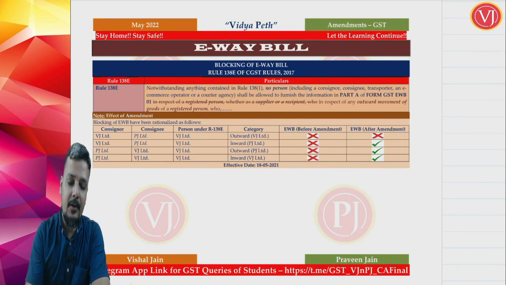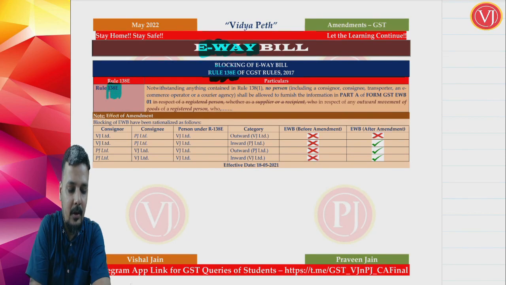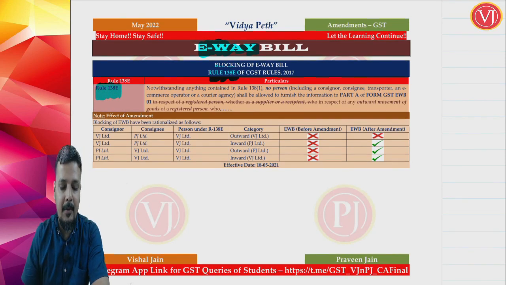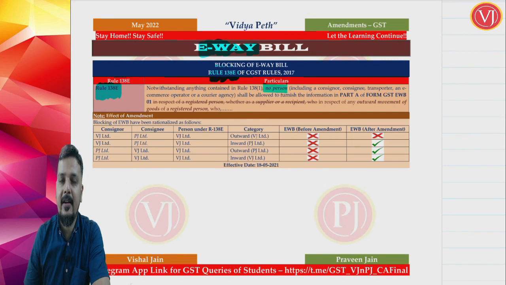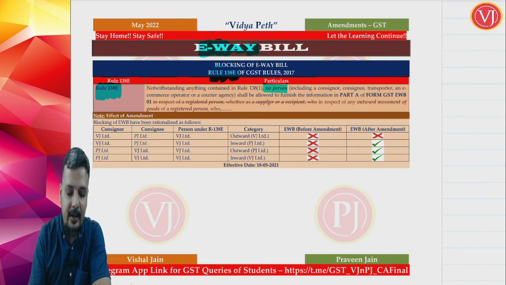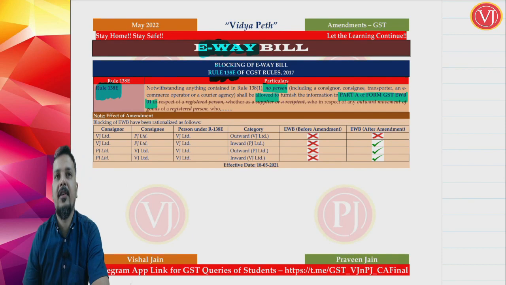Now friends, coming to your e-waybill chapter, there is an amendment in Rule 138E which talks about blocking of e-waybill. What is that amendment? The amendment goes in this way: notwithstanding anything contained in Rule 138(1), no person, including a consignor, consignee, transporter or electronic commerce operator or a courier agency, shall be allowed to furnish Part A of GST e-waybill 1, which means no person can generate e-waybill.